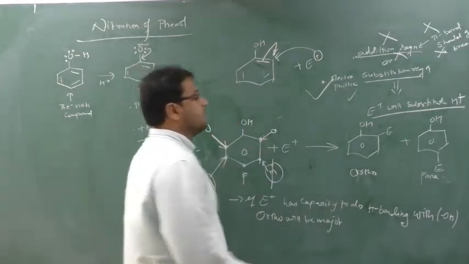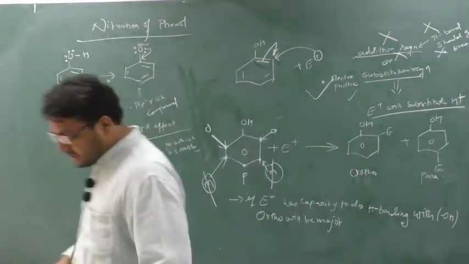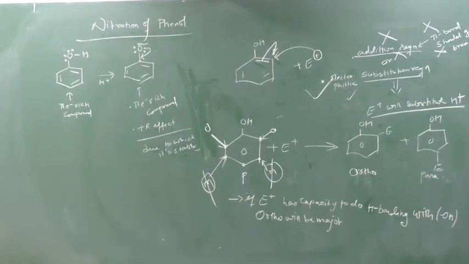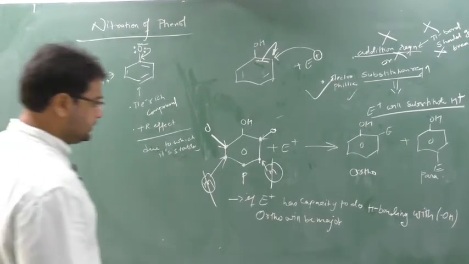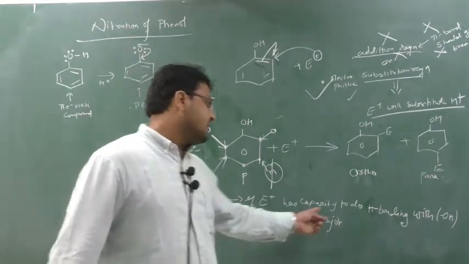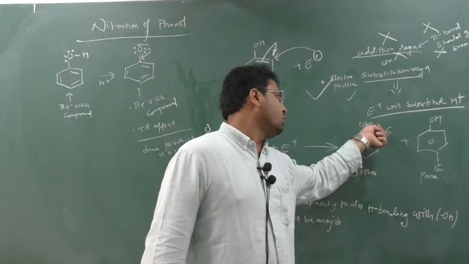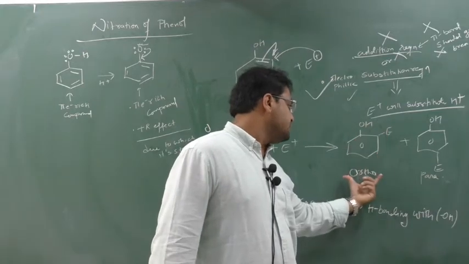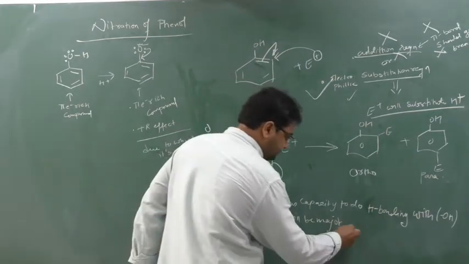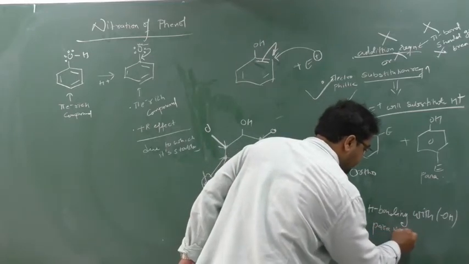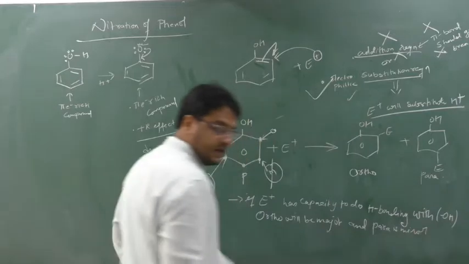Which E? The E which is attached to the ortho position, if it has a capacity to do hydrogen bonding with OH, then ortho will be major and para will be minor. Please understand this.